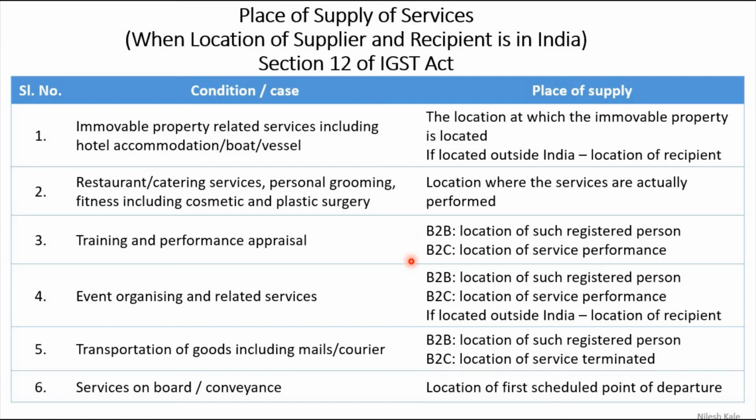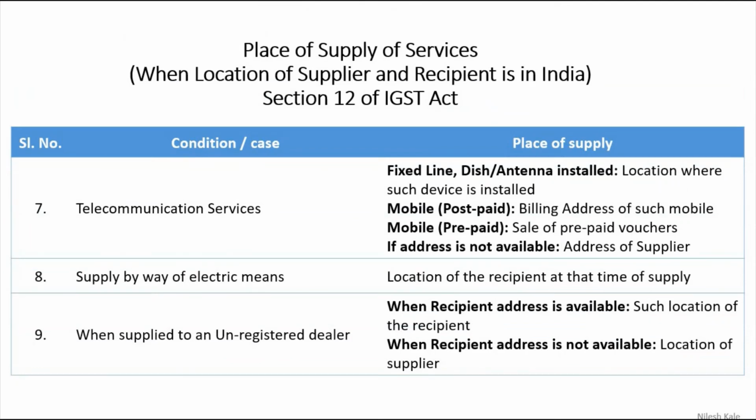Look at these points, B2B, B2C, all the points are the same. If it is located outside India, the location of recipient. This is what you have to understand as common. And the last point, service on board a conveyance. Here the location of the first scheduled point of departure, that is what we are going to learn, right?